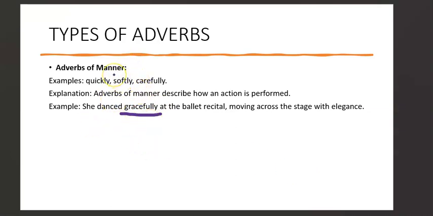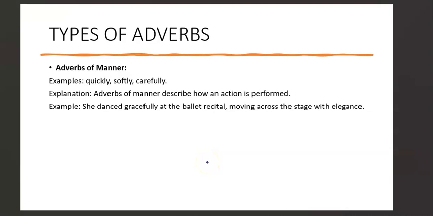So this is the first type, the adverb of manner. They show how an action was performed. Don't forget that. I hope we understand that, and we can even add more examples. These are not the only examples; I've just given a few. Let me get rid of my drawing there. A few examples here are quickly, softly, quietly, tenderly, bravely.